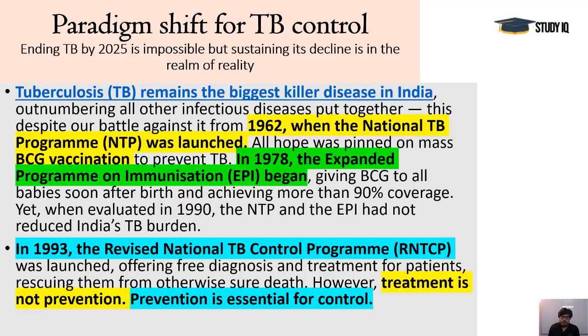Next, paradigm shift for TB control. As I told you, it's a bacterial disease, a very infectious disease. The bacteria are spread through air. When we breathe, sneeze, or cough, these droplets can enter the air, and they can reach some person's body when they inhale air. So infectious is this disease, and that is why the writer says that it is nearly impossible to end it by 2025. And rhetoric is all there. On all the platforms, all the officials, all the authorities, all the ministers, prime ministers, everyone is saying that we are going to end TB by 2025.